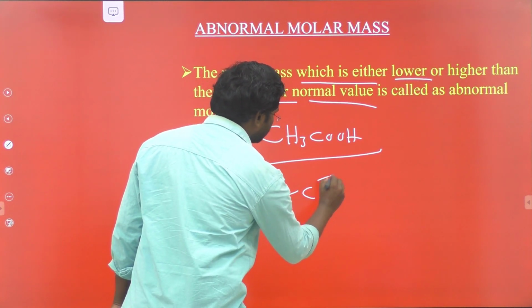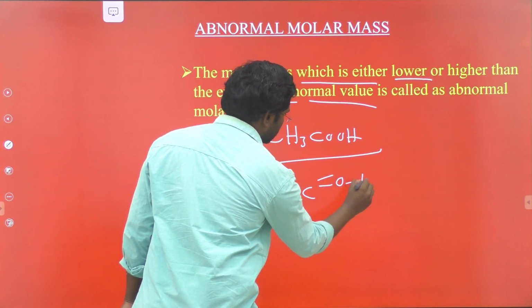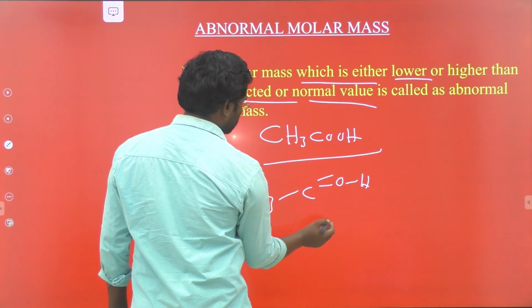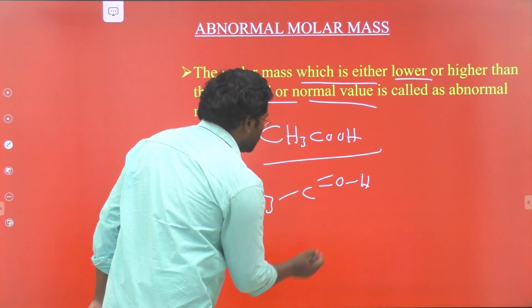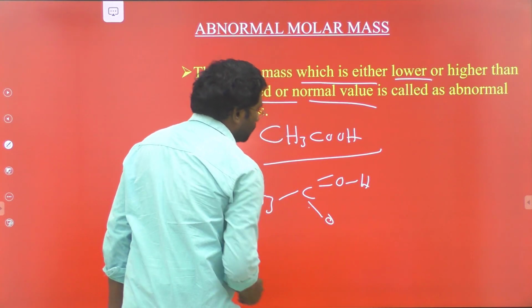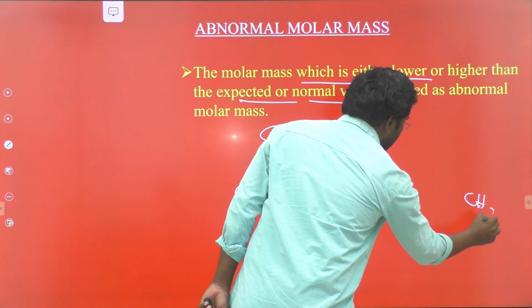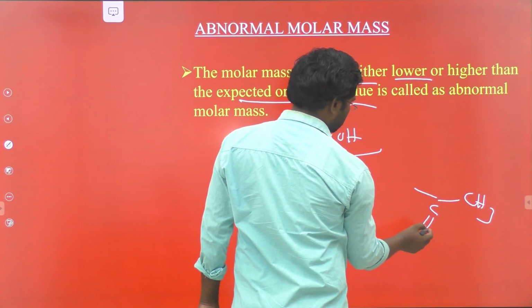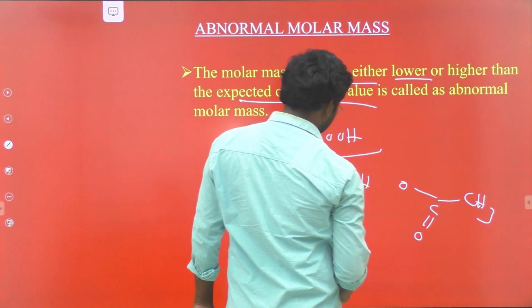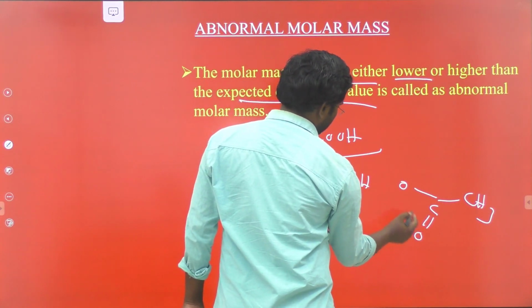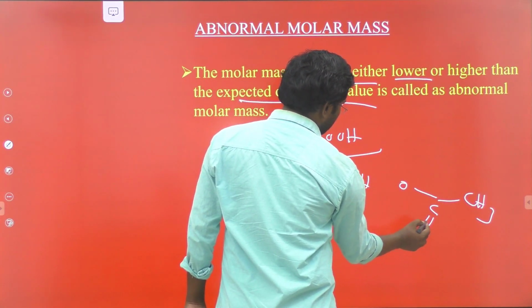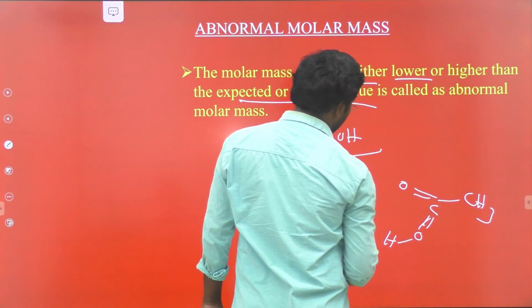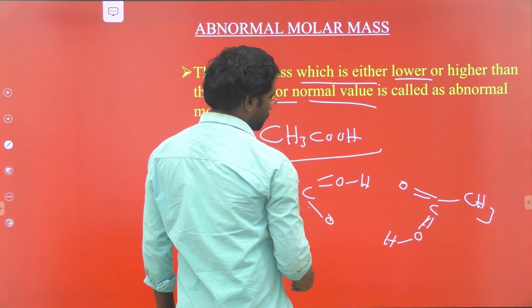We write CH3COOH, and here we take another acetic acid, CH3COOH. Here also we have a double bond.